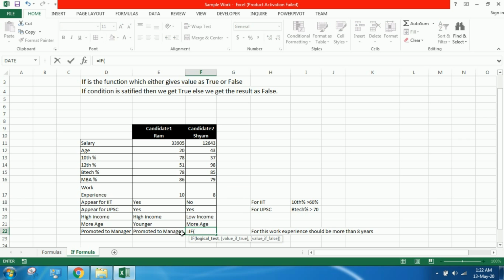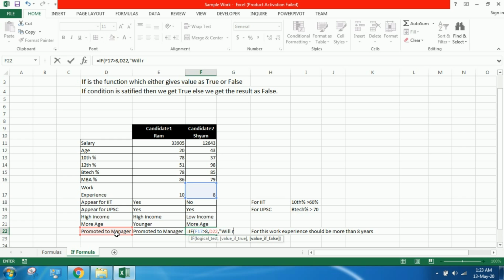Now check whether Shyam can be promoted to manager or not. Equal to IF Shyam's work experience is greater than 8, promoted to manager, else he will remain executive.